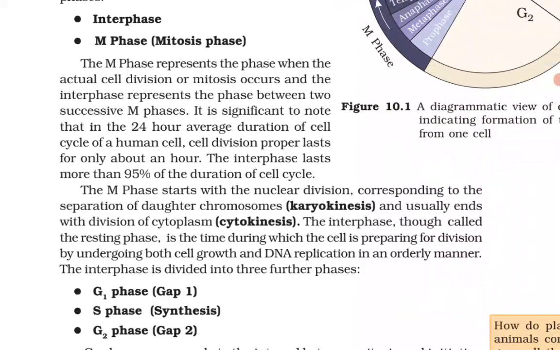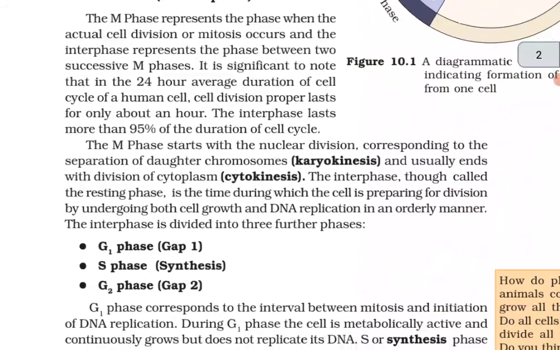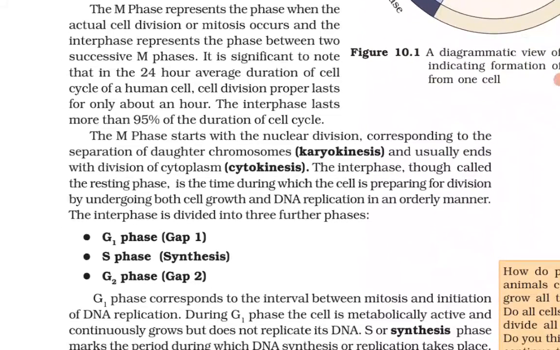The M phase starts with the nuclear division, corresponding to the separation of the daughter chromosomes (karyokinesis), and usually ends with the division of cytoplasm (cytokinesis). The interphase, though called the resting phase, is the time during which the cell is preparing for division by undergoing both cell growth and DNA replication in an orderly manner.